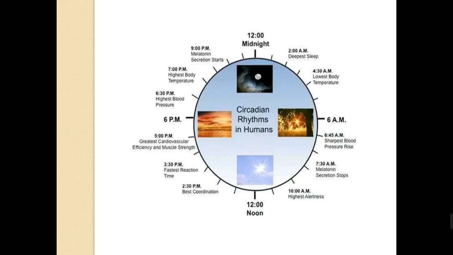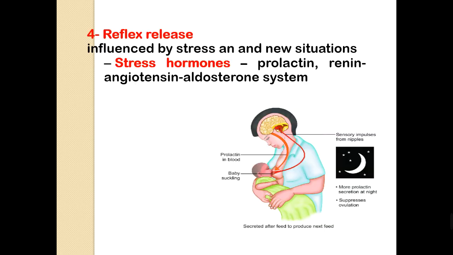At 7 p.m., the highest body temperature. At 9 p.m., melatonin secretion starts again, which will lead us into the deepest sleep at 2 a.m. This circadian rhythm is affected by our hormones.